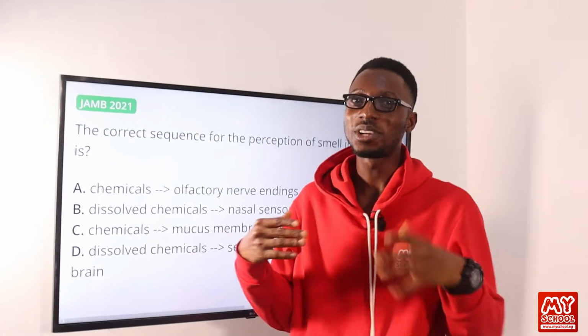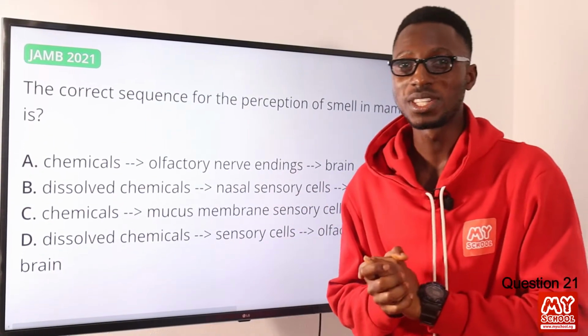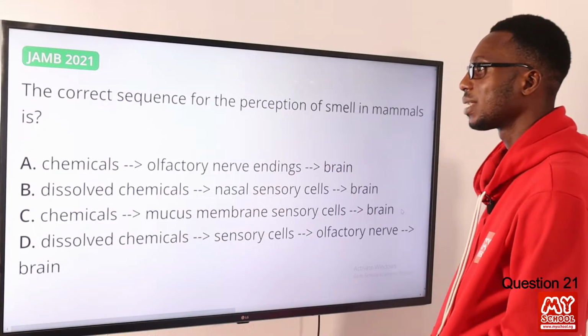Right there, we're going to solve questions 21 to 40. So join me as we start with question 21. The correct sequence for the perception of smell in mammals is what?